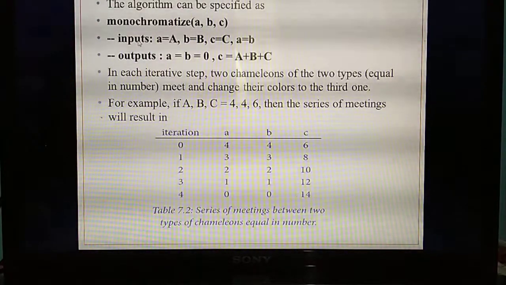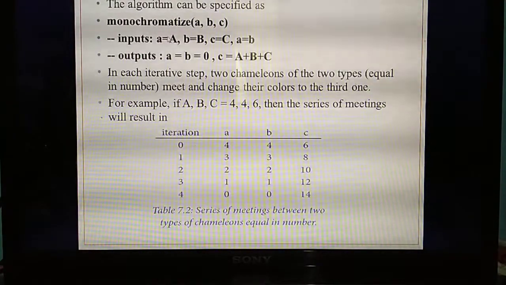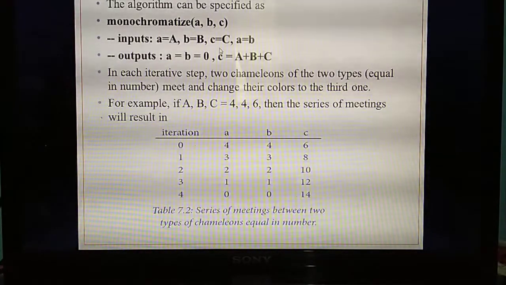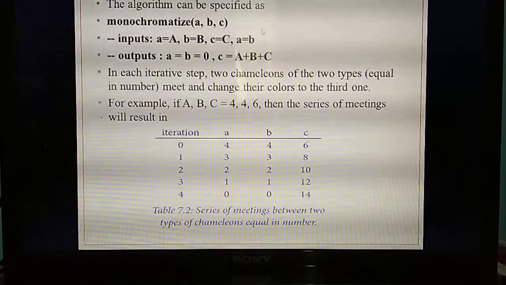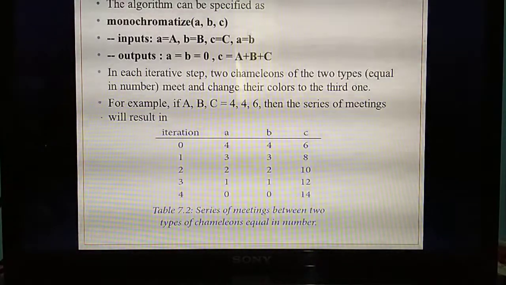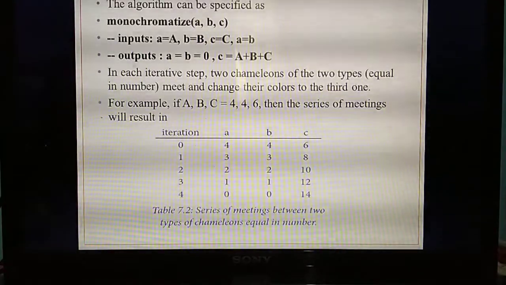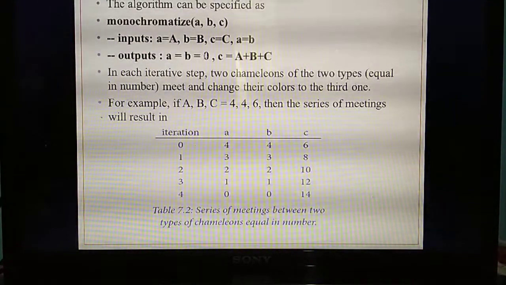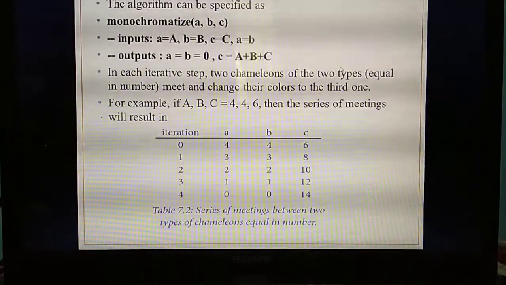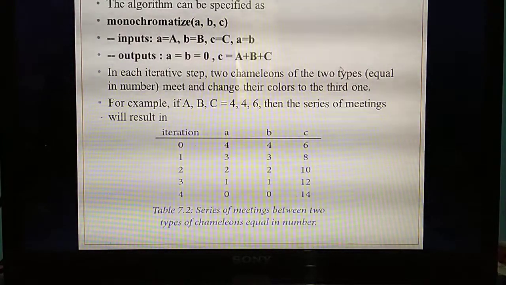Then inputs you have given. Next you need to write the inputs. You assign the variable small letter a equal to capital letter A, small letter b equal to capital letter B, then small letter c equal to capital letter C. Then A equal to B, that means two types are equal in number. Then what output will you get? If A equal to B equal to 0, you need to add the three values A plus B plus C. Understand? Next we are going to write this in iteration steps.